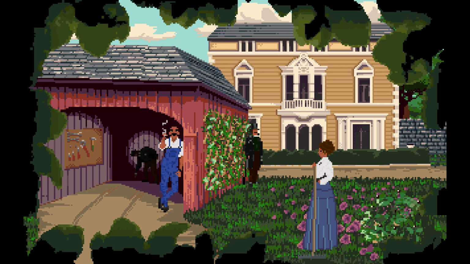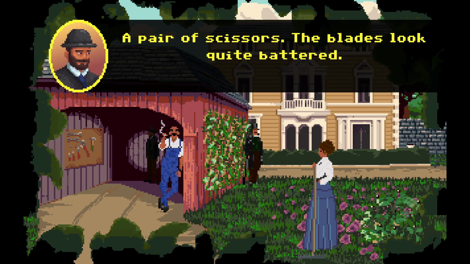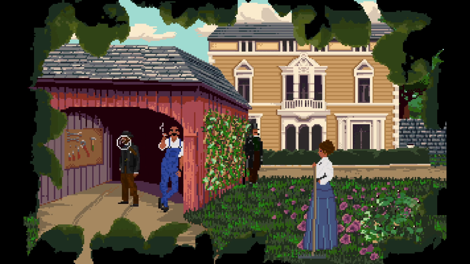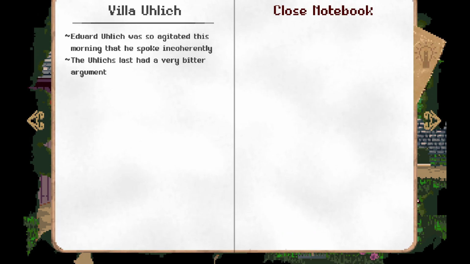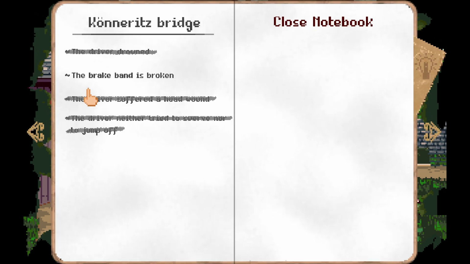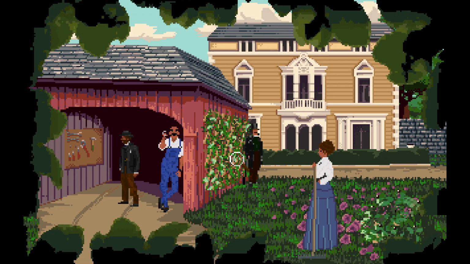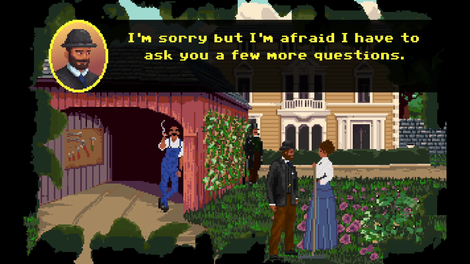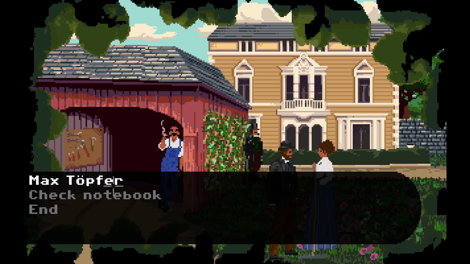Aha! What do we have here? Pair of scissors. The blades look quite battered. Wrong side. Over here. Can't combine it with... let's speak with her. Actually, no, hold up. Fine, I'll talk with her.